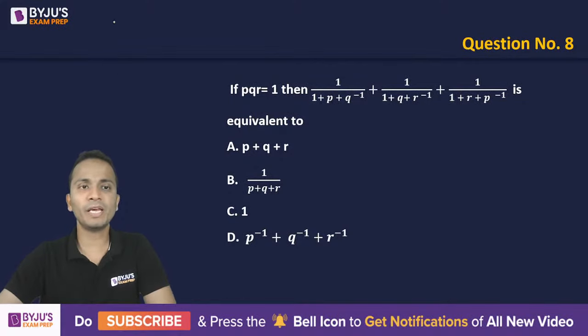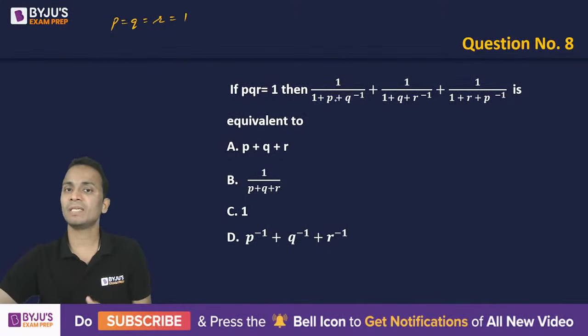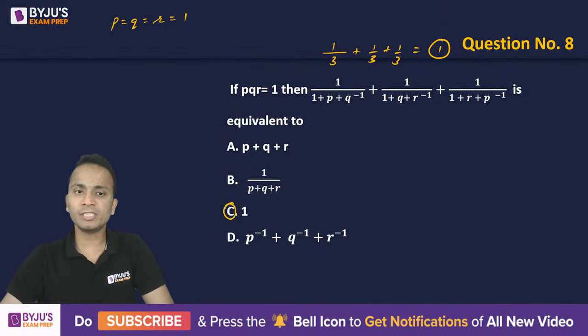Okay, so from here I'll start by assuming the values of P, Q, R as 1. So P into Q into R will also be equal to 1. Now let's substitute their values in the required expression. So 1 upon (1 plus 1 plus 1), that is 1 upon 3, plus 1 upon 3, plus 1 upon 3. So the value of the expression is coming out to be 1. So I can keep option C definitely, which says that the value will be 1.